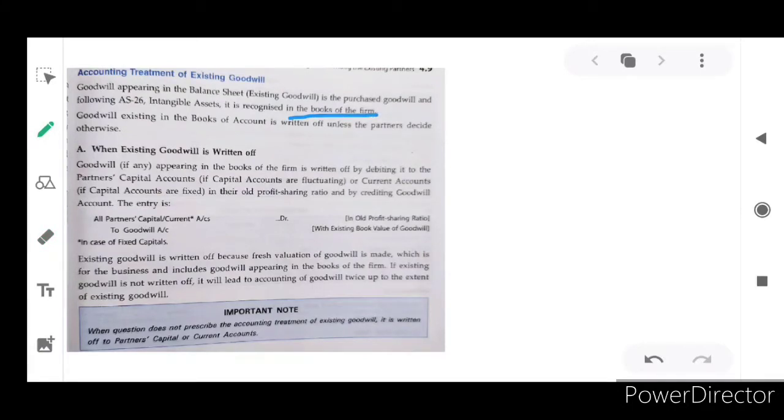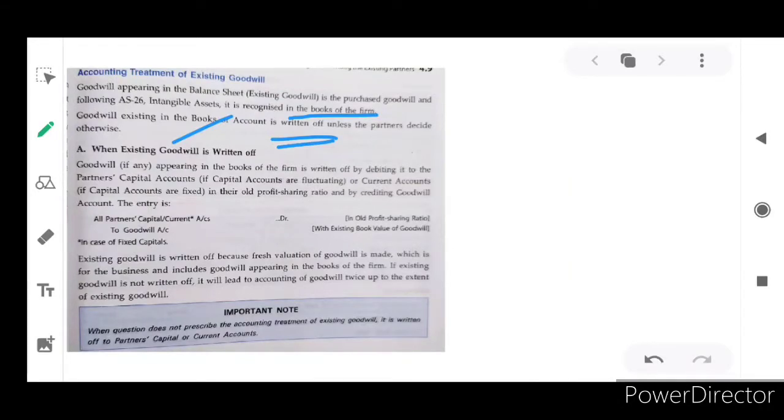Goodwill existing in the books of accounts is written off unless the partners decide otherwise. When existing goodwill is written off, usually if we have any existing goodwill in the balance sheet, it will be written off by the partners as per their existing profit and loss sharing ratio, which means old goodwill, book goodwill, will be written off by all the partners as per their old profit and loss sharing ratio.